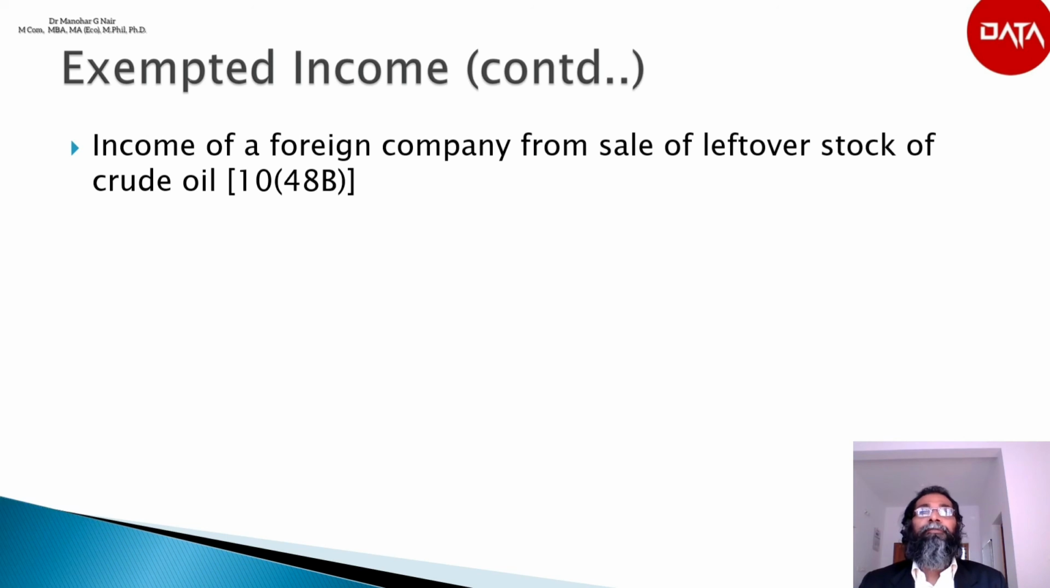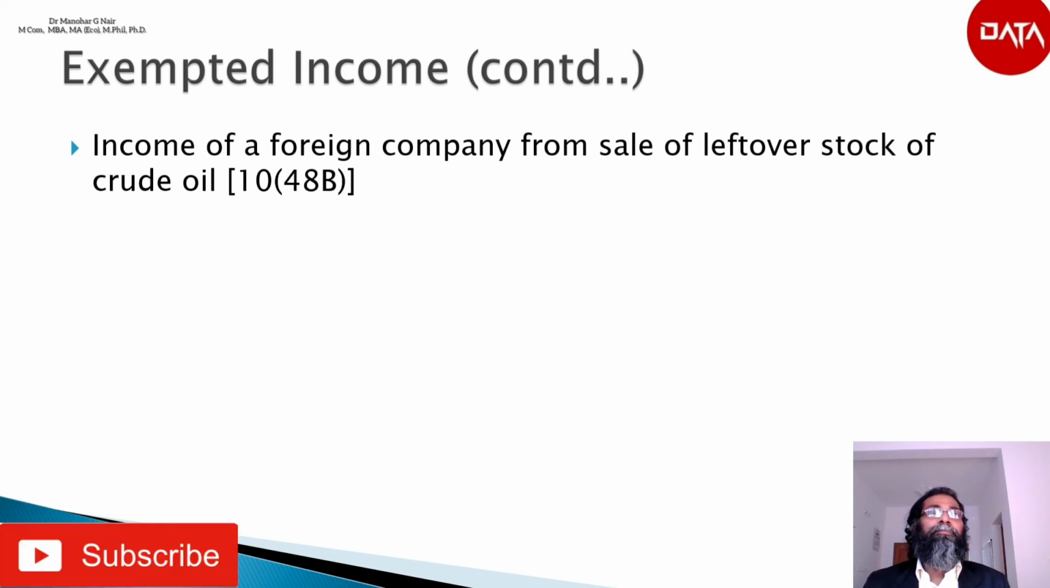According to section 10(48B), income to a foreign company on account of sale of leftover stock of crude oil from the facility in India after expiry of the agreement under section 10(48A), subject to such conditions as may be notified by the central government, shall be exempted.